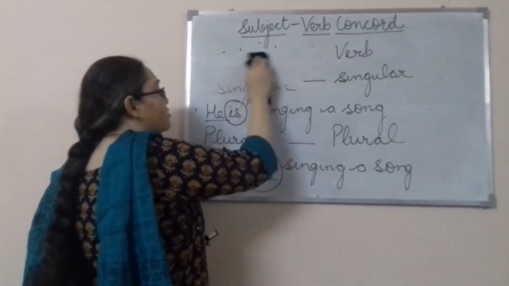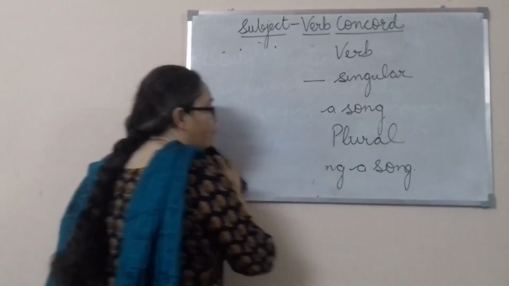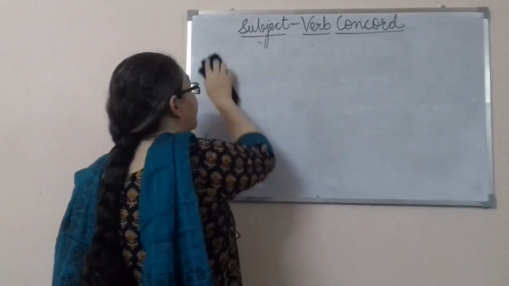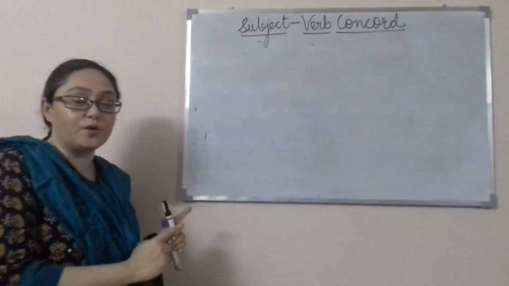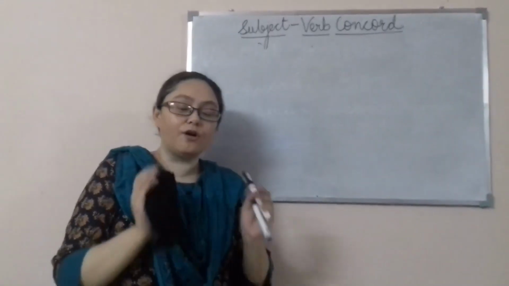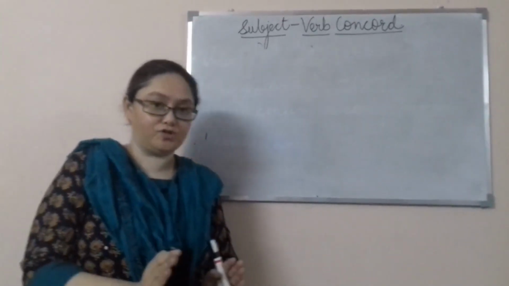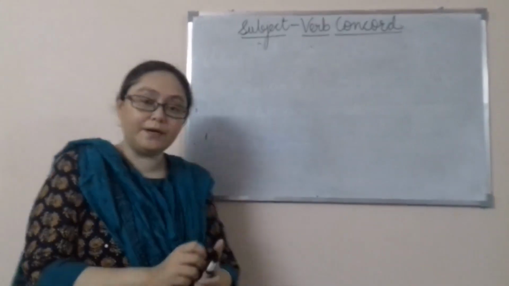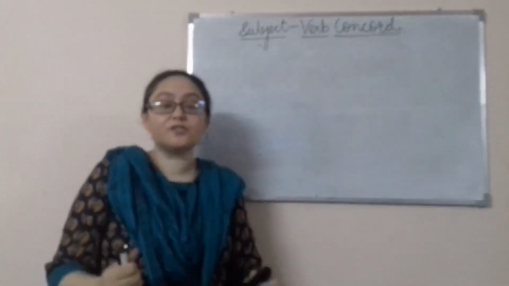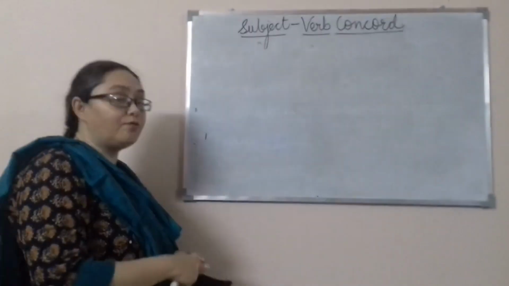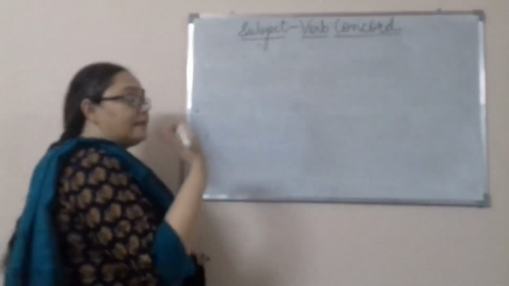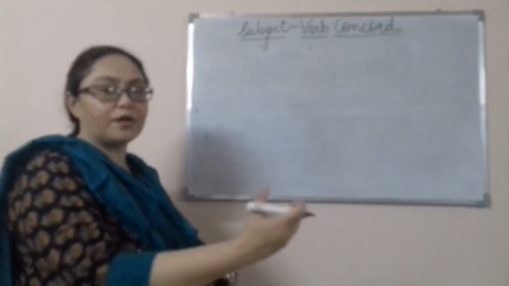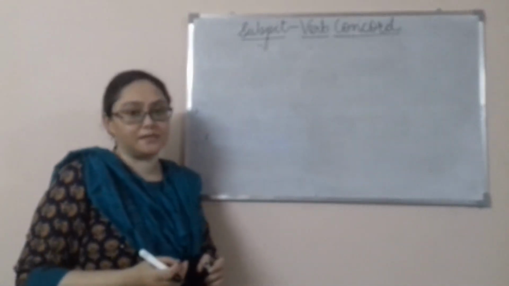Now let us quickly move on to one of the important rules that we have, and generally this rule is the one that is tested in your 10th class board examination in gap filling or in editing portion. So this rule will be checked or assessed or evaluated. Here we had he is singing a song, so we were talking about the present continuous tense.